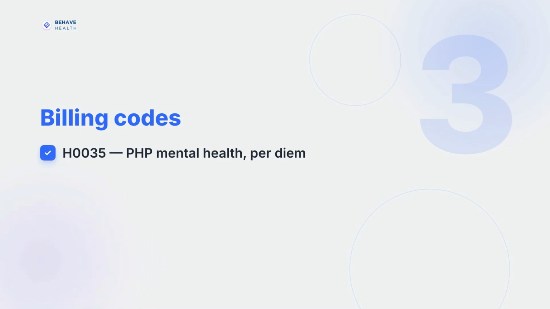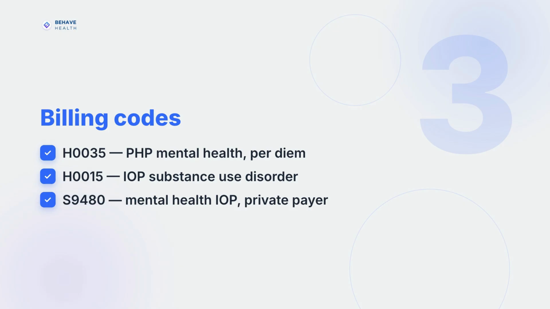H0035 is the standard PHP per diem code, mental health partial hospitalization, less than 24 hours. Accepted by Medicare, Medicaid, and most private insurers. H0015 is the intensive outpatient per diem code for substance use disorder programs, alcohol and drug services, per diem. S9480 is the mental health intensive outpatient per diem code. Like all S codes, it is for private payers only, not accepted by Medicare or Medicaid.